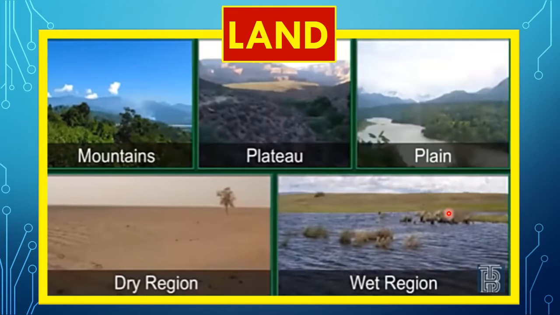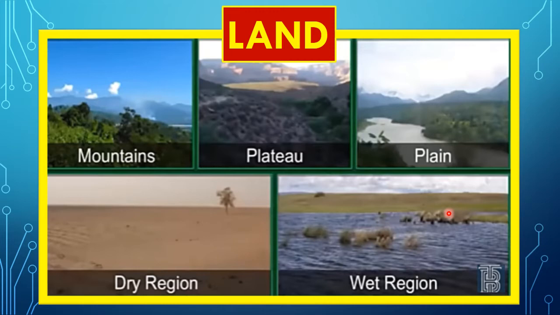In the plain we'll have fertile land, so there will be more agriculture and more crops will be grown. The undulating and the rough lands, you can see what will grow there. What will grow there? There will be grasslands or woodlands. Because so many trees will be growing there, they will give shelter to a variety of wildlife. So depending on the land, we have different types of plants and animals living there.